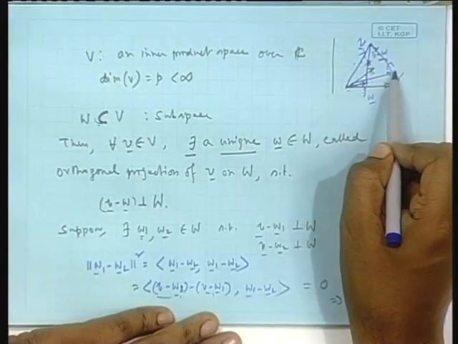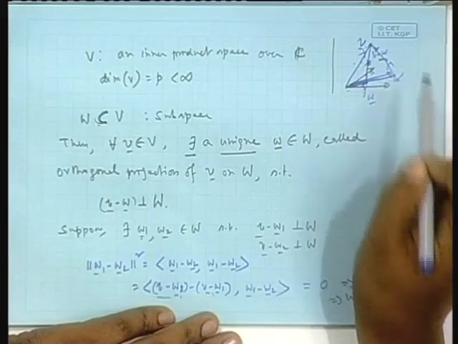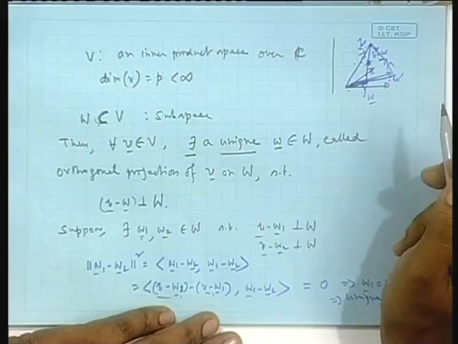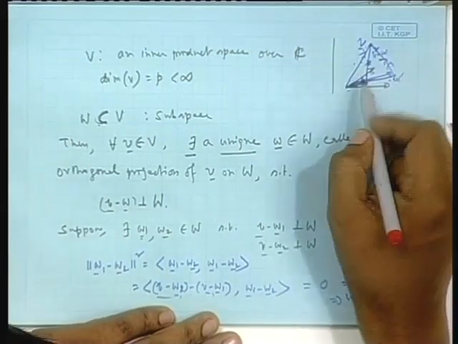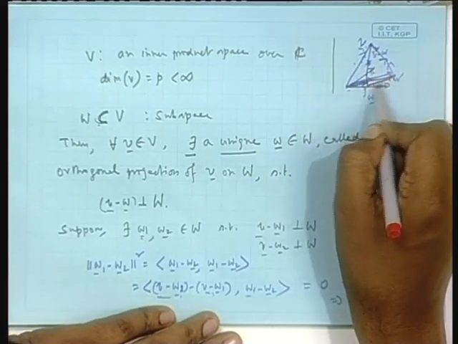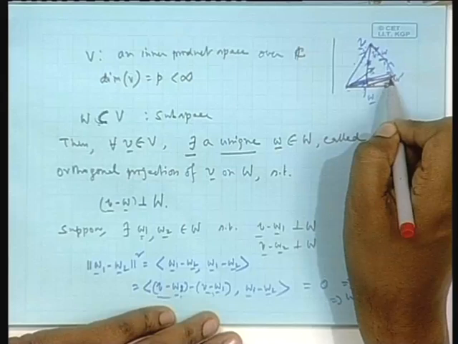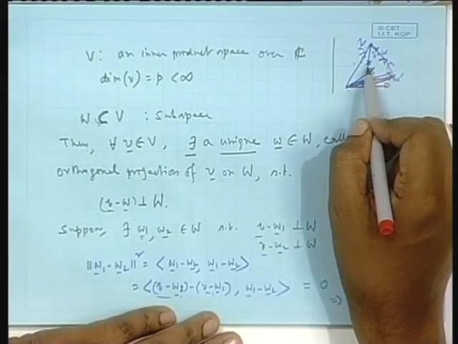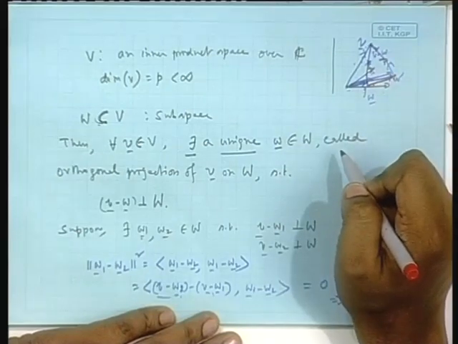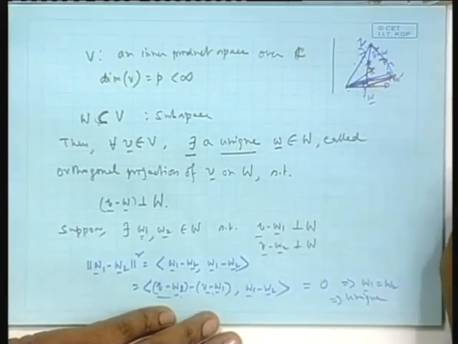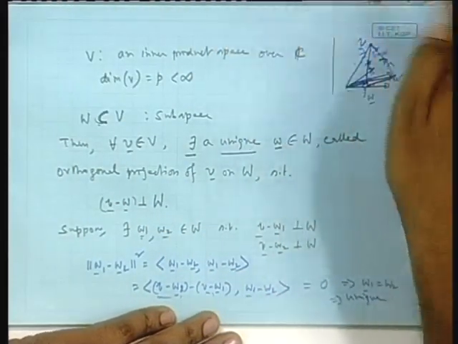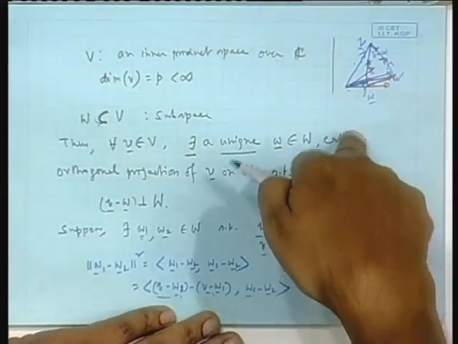You have to find out the norm square of this vector. That is, for any arbitrary W prime, V minus W prime is this vector. Find the norm square of that. That norm square will be what? From this point you connect this point. This angle is 90 degrees. This norm square will be square of this plus square of this, Pythagoras, and therefore the norm square of this will be larger than the norm square here, as long as these 2 points are different, isn't it? The Pythagoras will be proved very easily, and again you see, using our basic axioms only I arrive at the Pythagoras thing. I am not using any geometry, any angle and all that in this proof. This is only for mental clarity.